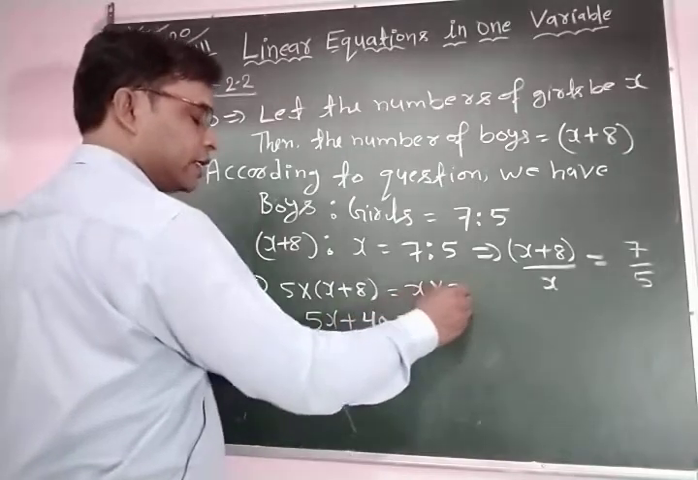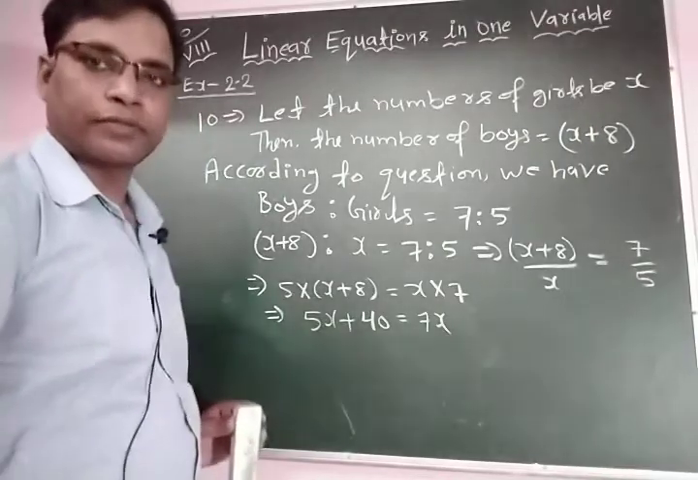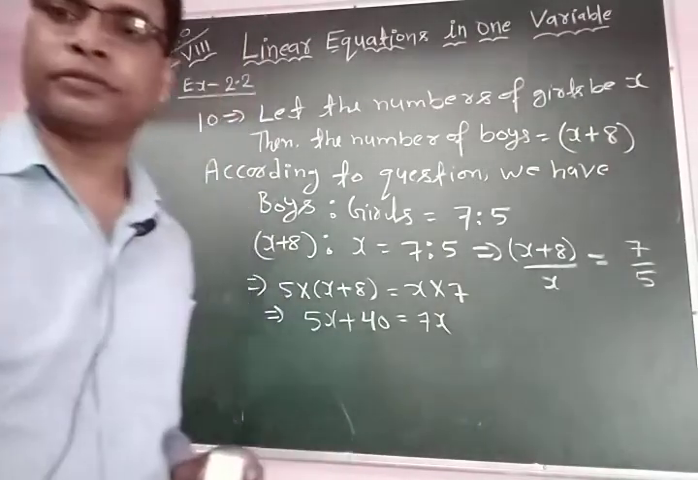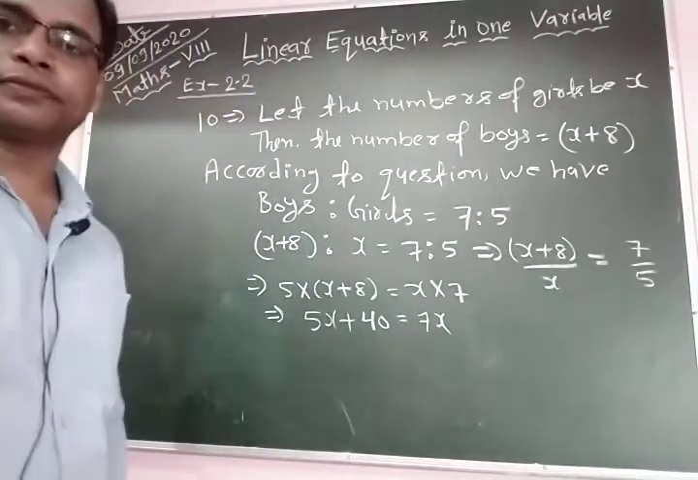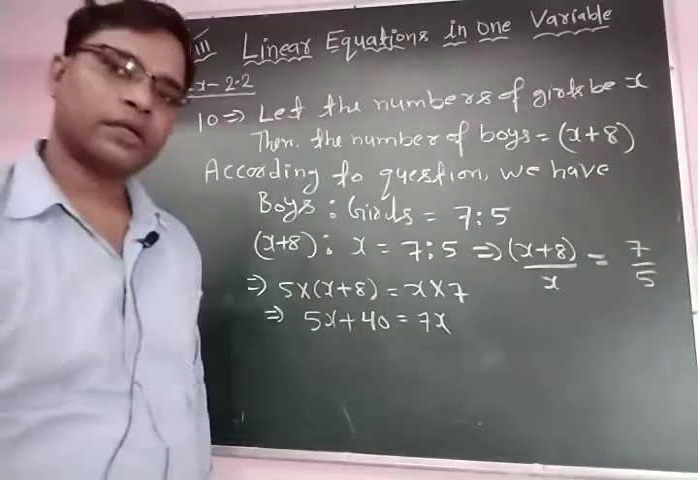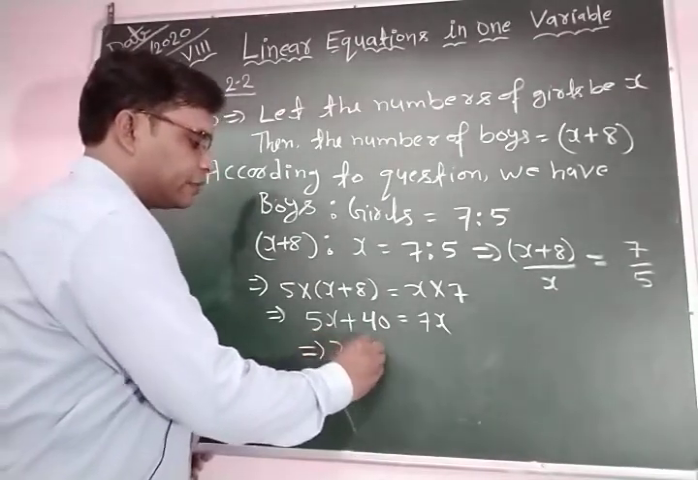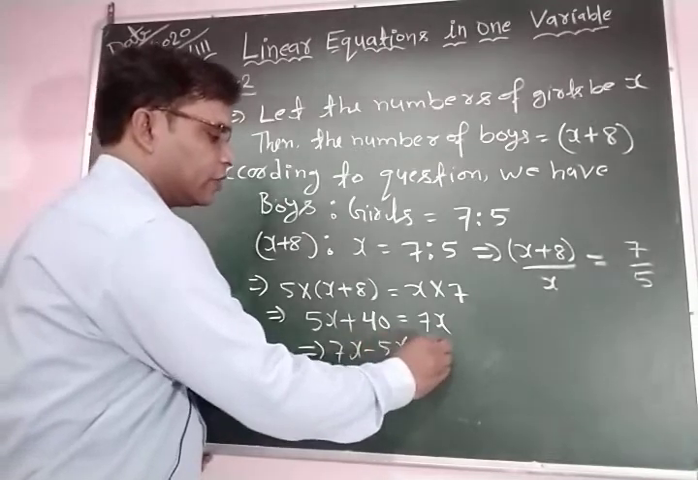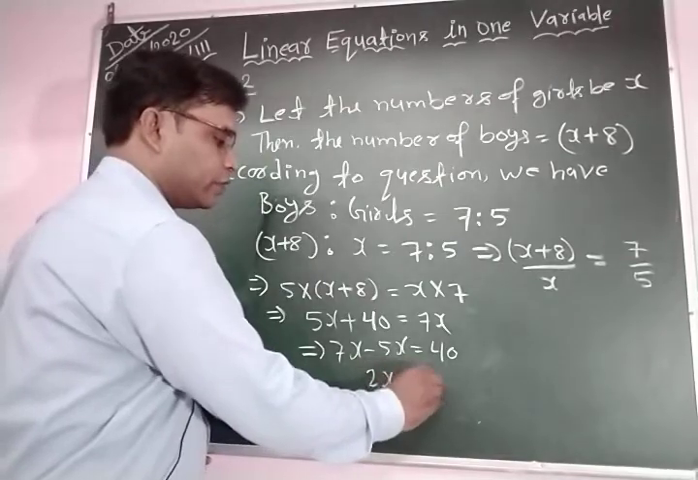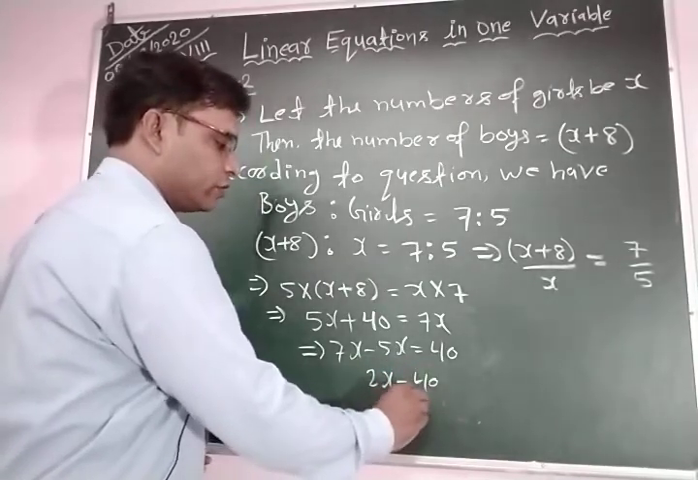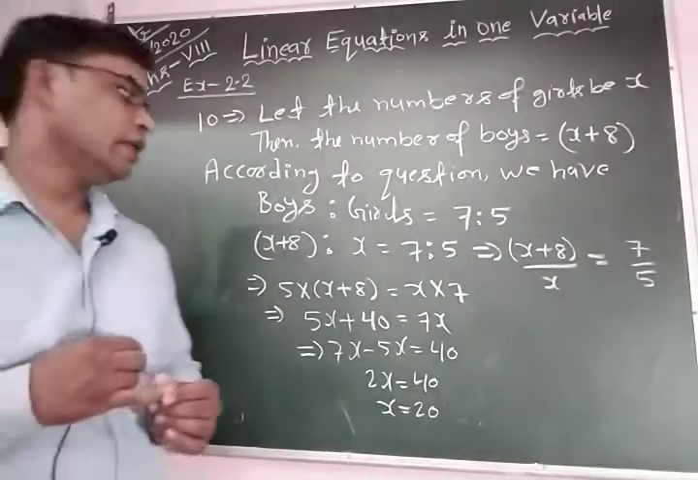Here we obtain x into 7, 7x. Clear? Now we can write like this, 7x minus 5x is equal to 40, or 2x is equal to 40. You can write x is equal to 20. Okay, so here you can see we find the value of x.